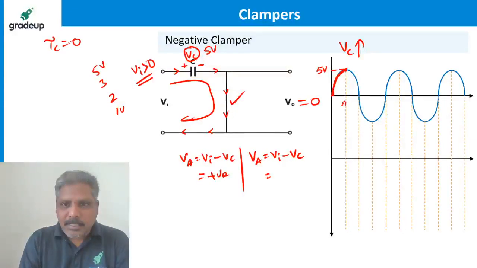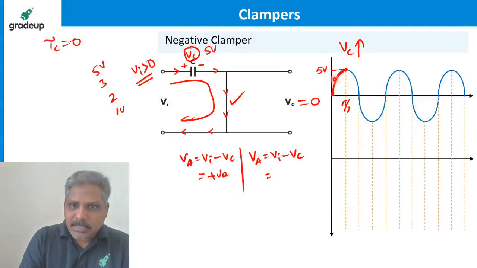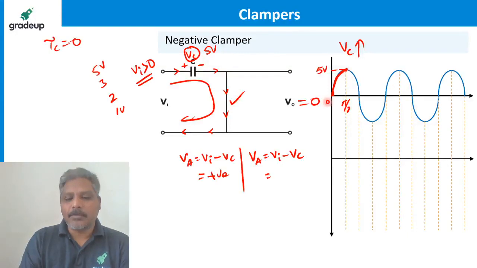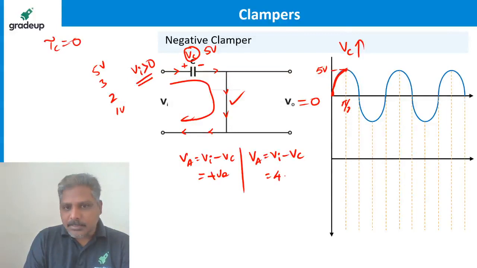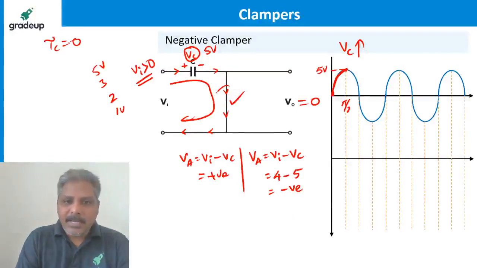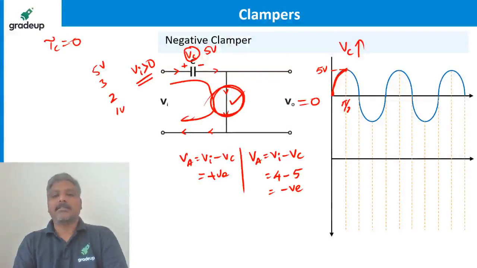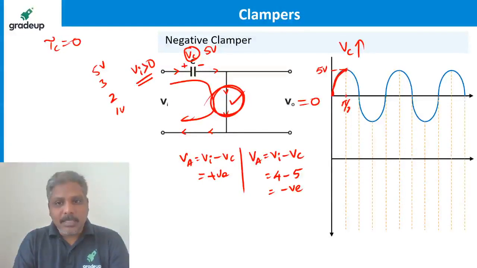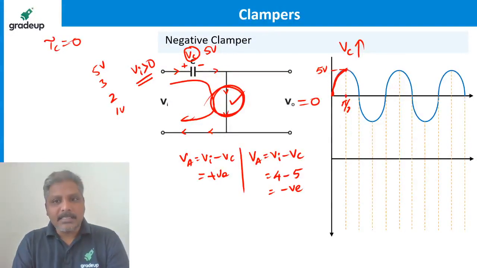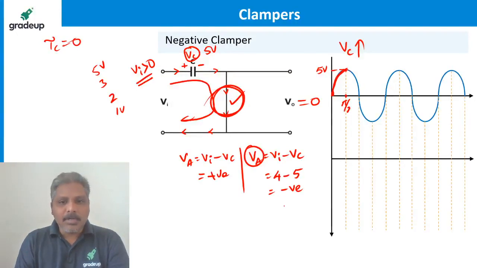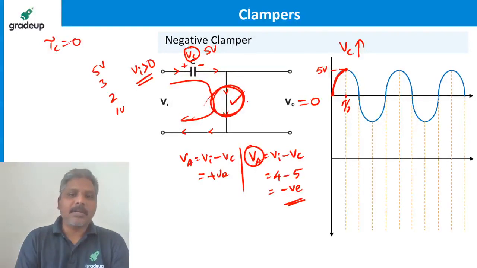After pi by 2 radians, the input is becoming lesser than 5 volts. Let's say it is becoming 4 volts. So what is the capacitor voltage already? It is 5 volts. So what is the anode voltage? Something negative. That immediately makes this diode reverse bias. So the moment the input is past pi by 2 radians and less than Vm, it makes the anode voltage negative like this, and makes the diode reverse bias.